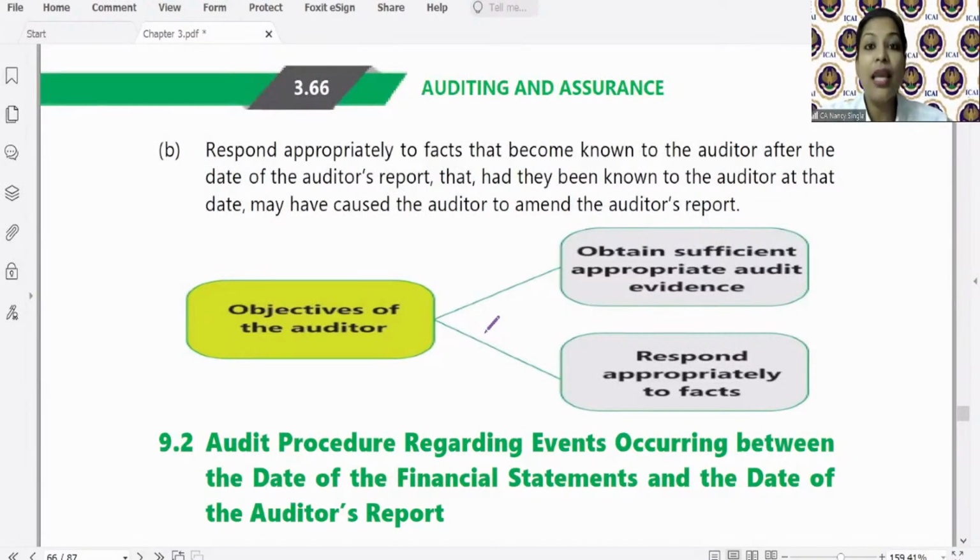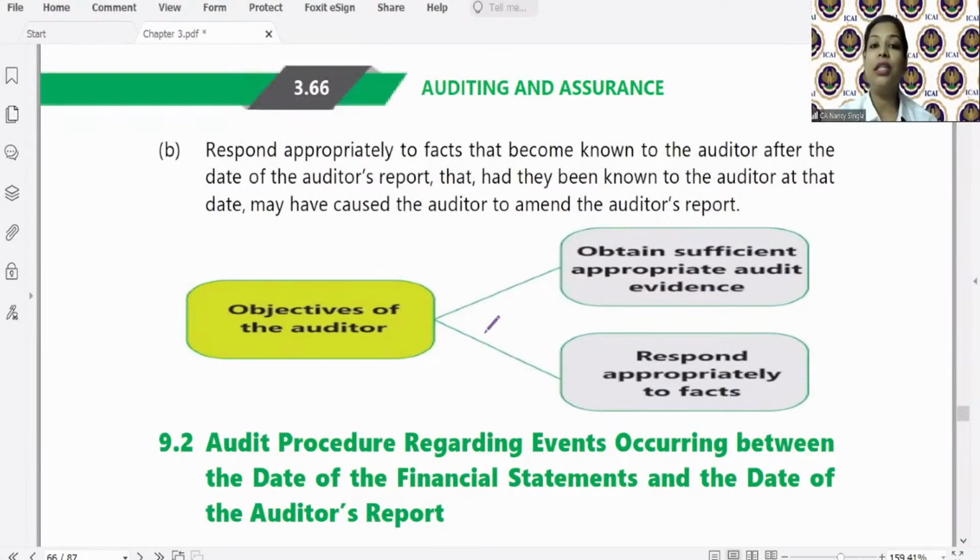Then you may inspect the minutes of the meetings. So whatever minutes subsequent to the date of financial statement are conducted, you will refer to what? The minutes of such meetings. Any meeting held with respect to financial year 21-22. When you peruse the minutes of the meeting, you will be able to know about such events or transactions.